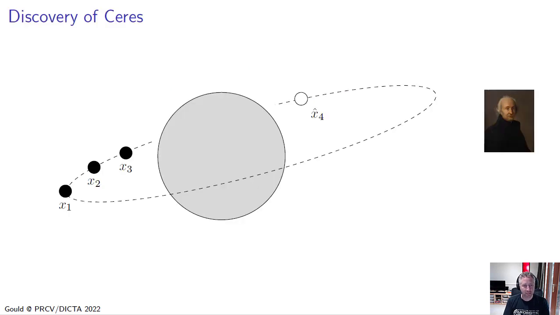Let's start by going back about 200 years. On the 1st of January 1801, Italian astronomer Giuseppe Piazzi discovered Ceres, a new planetoid or dwarf planet orbiting our solar system. Now, Ceres was too small to see by the naked eye, but Piazzi managed to track the planetoid, making 24 observations over 40 days using a telescope. He continued to make observations until Ceres became occluded by the Sun.